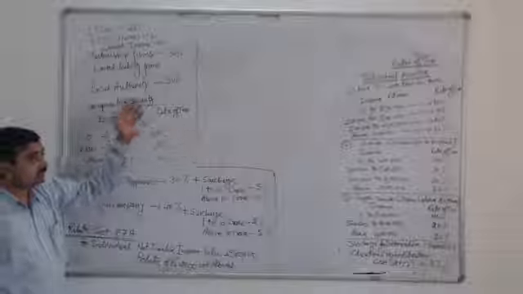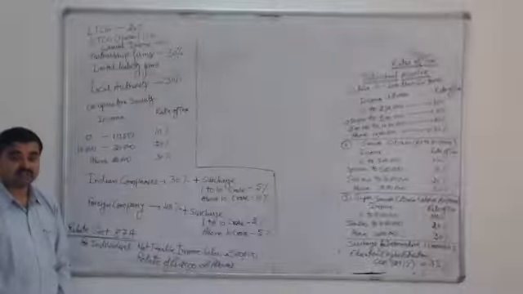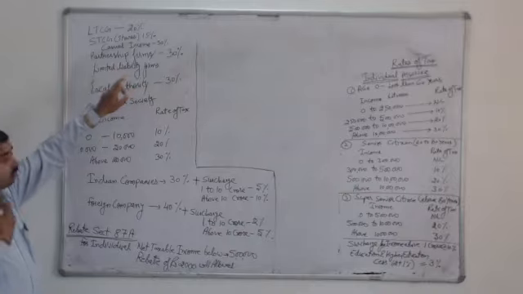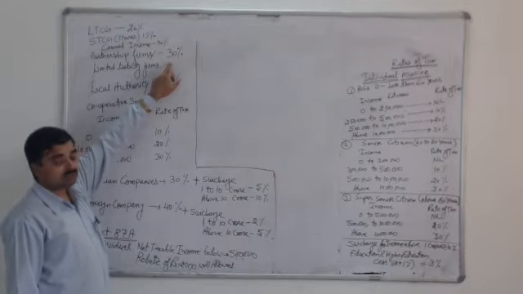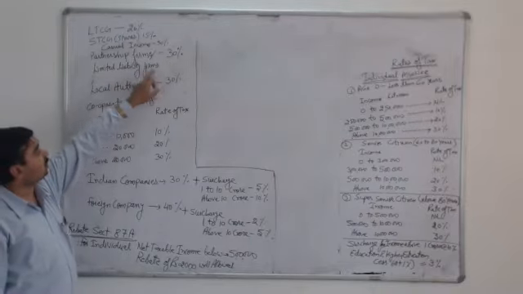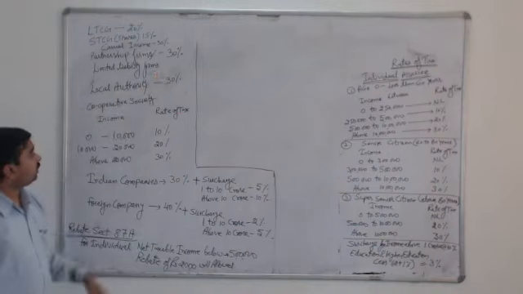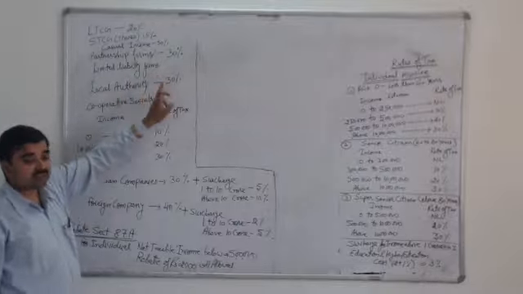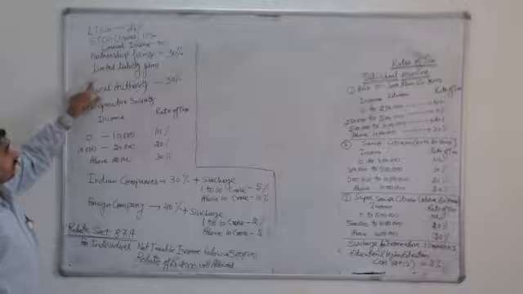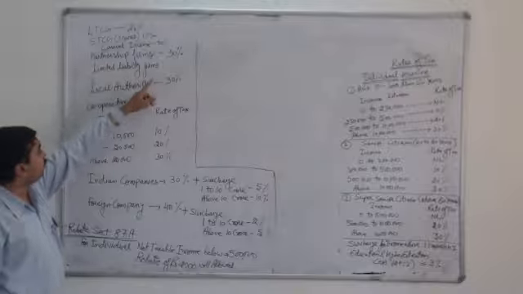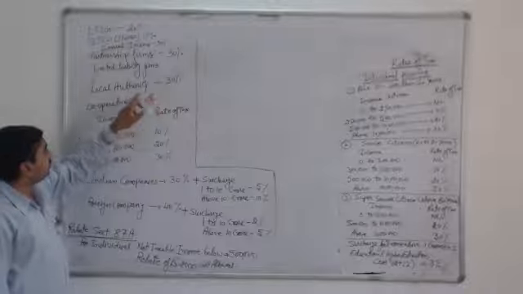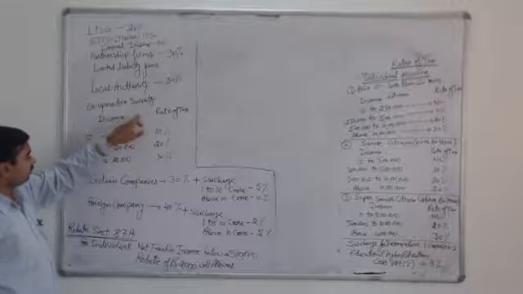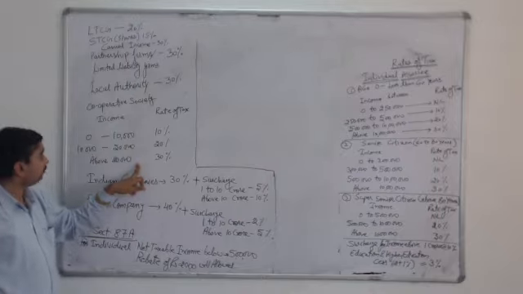Now after checking the individual assessee, we will go ahead and check the different assessees. For the partnership firm, the income earned by the partnership firm is taxed at the rate of 30%, which includes the limited liability partnership firm. So if a partnership firm or a limited liability partnership firm earns anything, that amount is taxable at a straightforward rate of 30%. Similarly, for local authority, the rate of tax is also 30%. For cooperative society, there are three different rates applicable.